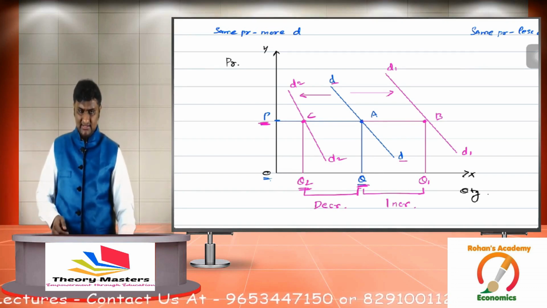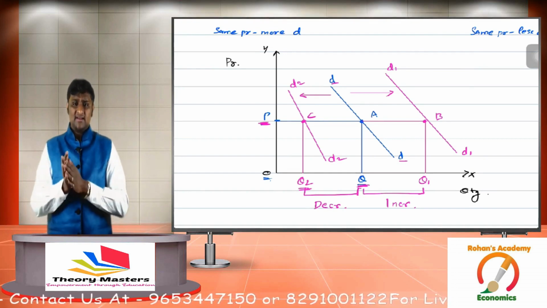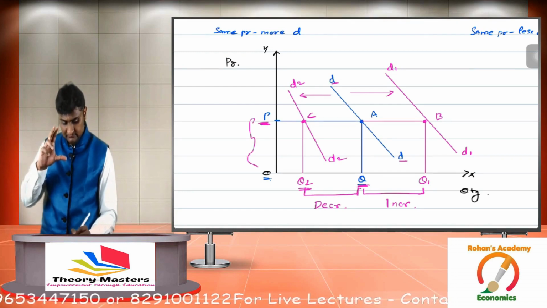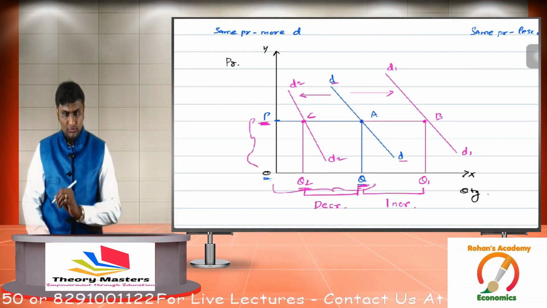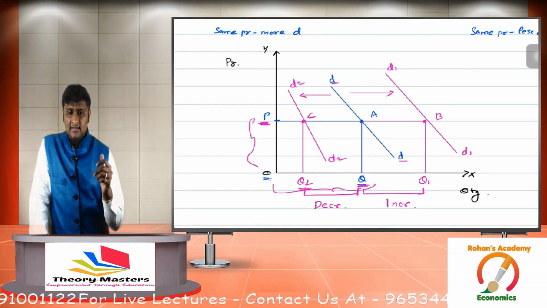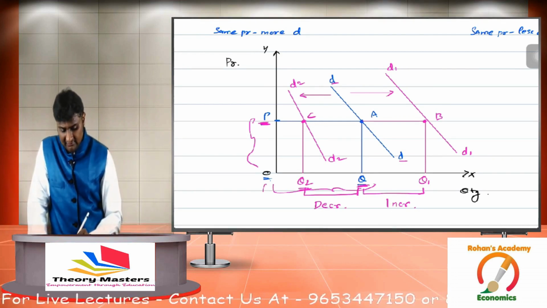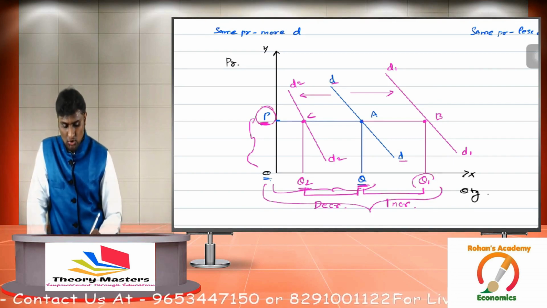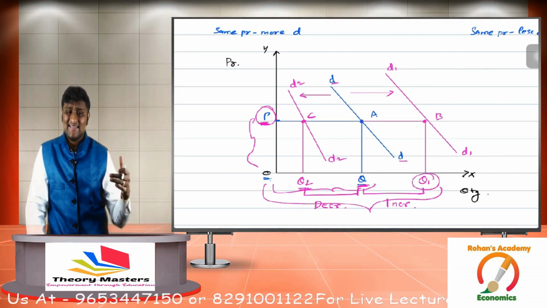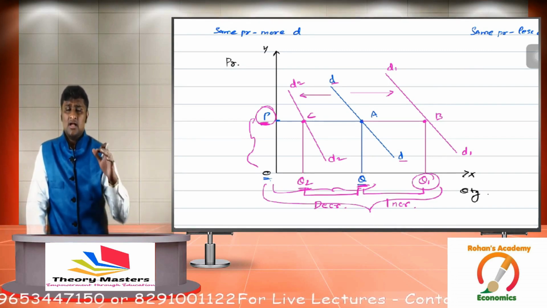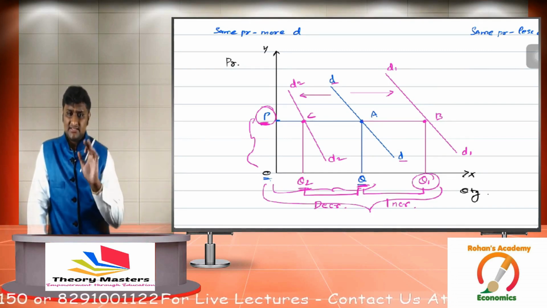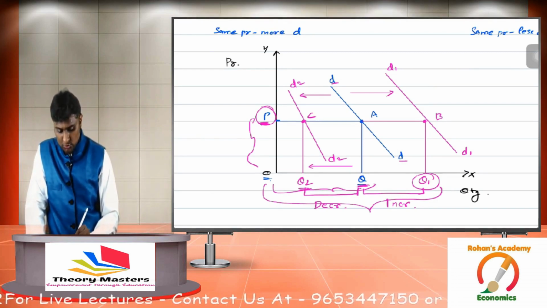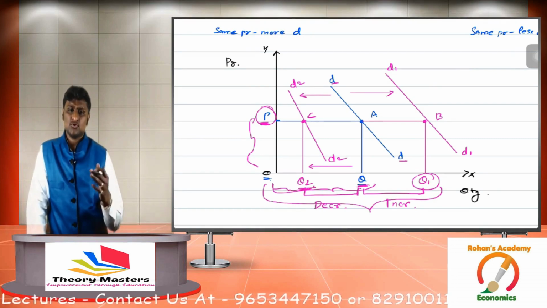I hope the concept is very clear, guys. So just focus on this diagram very carefully. Price of umbrella OP, initial demand OQ, rain came, can I say now more people will demand umbrellas, demand increases to OQ1. Can I say at the same price more quantity is demanded? That's called increase. Then suddenly winter came, and with winter the demand for umbrellas drastically falls, it decreases from OQ to OQ2, demand decreases. That's called decrease in demand.